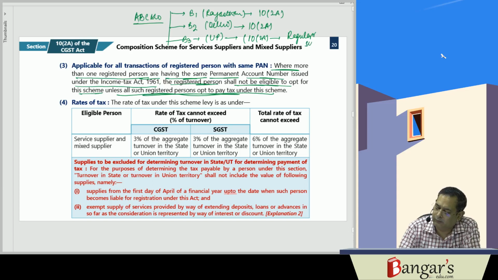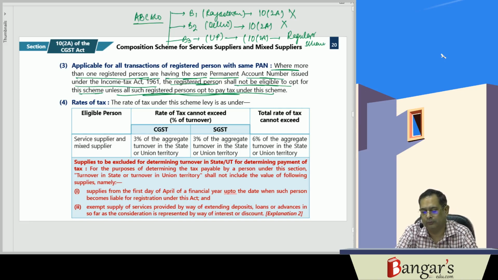Regular scheme. If B3 opts for regular scheme, then for B1 and B2, the benefit of this presumptive scheme or composition scheme under section 10-A is not admissible. Now, what is the rate of tax? As we already discussed, they are liable to pay tax at the rate of 3% CGST and 3% SGST.